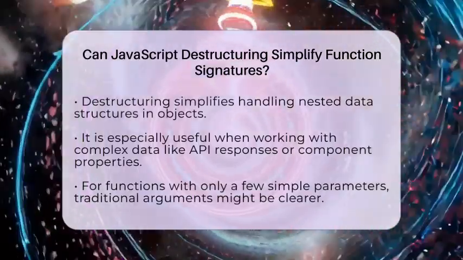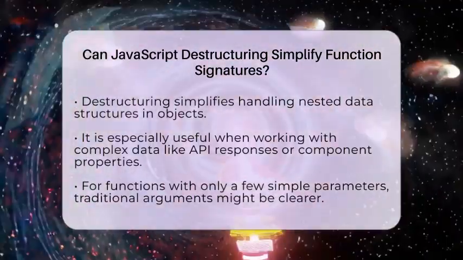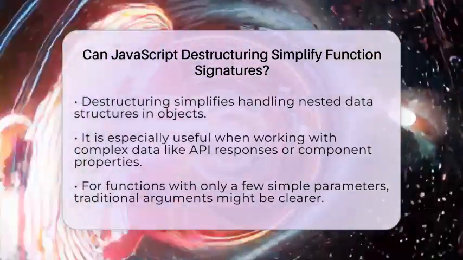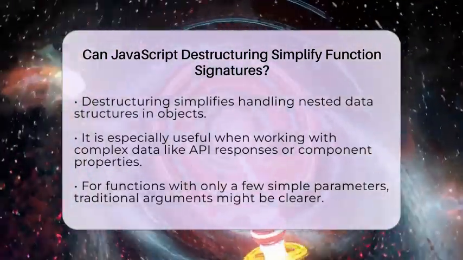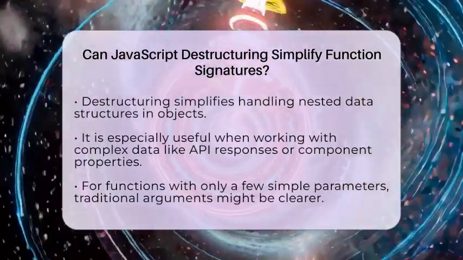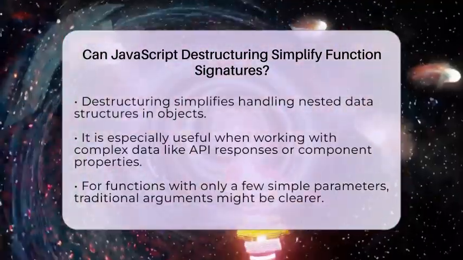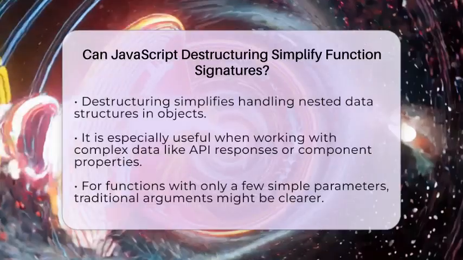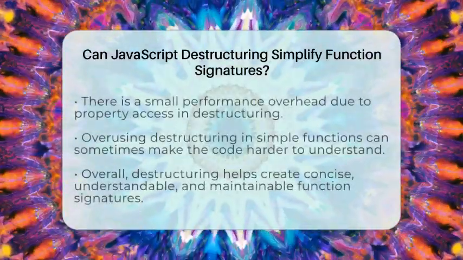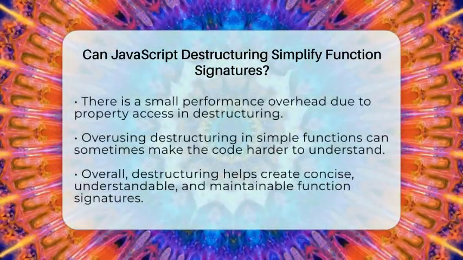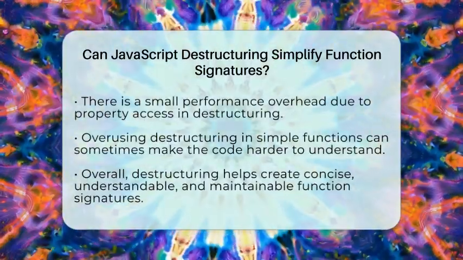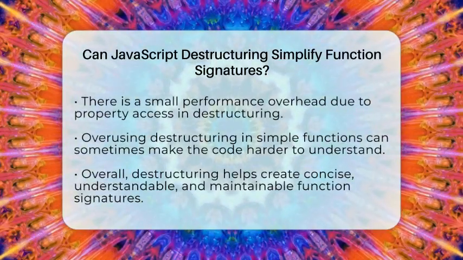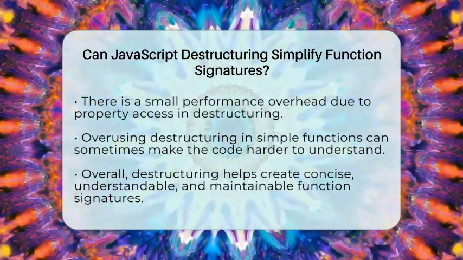It's especially helpful in web development when working with complex data structures like API responses or component properties. But, keep in mind, if your function only needs a couple of simple parameters, using multiple arguments might be clearer. Also, destructuring can add a tiny bit of overhead because of property access, but that's usually not noticeable. Overusing destructuring in very simple functions can sometimes make the code harder to follow.